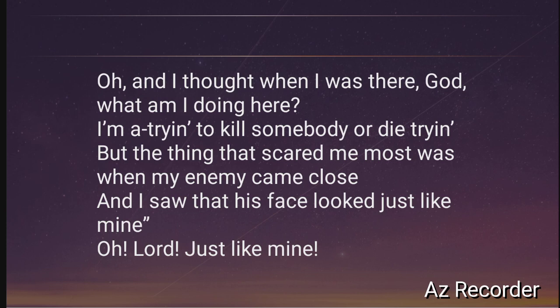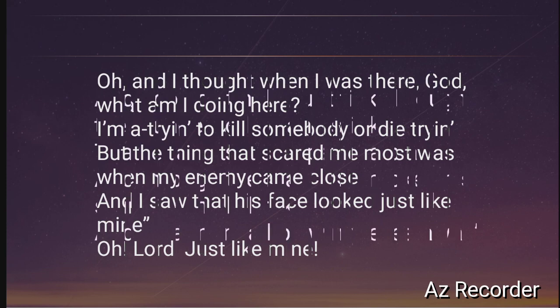So same was here with the soldier, this John Brown. He wasn't knowing actually why he was fighting the war, why he was killing that person, his enemy. But he had to kill because it was the order. He says that the thing that scared him the most was that when his enemy came close, he realized that his face just looked like him. That is a human being. And that's why this line is repeated here.